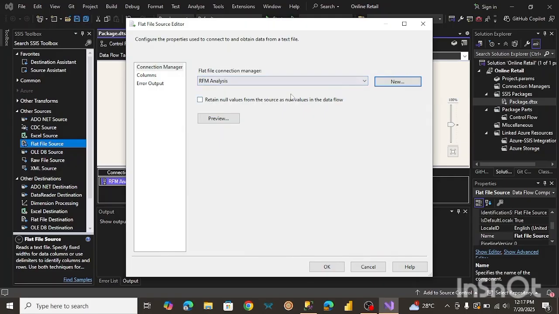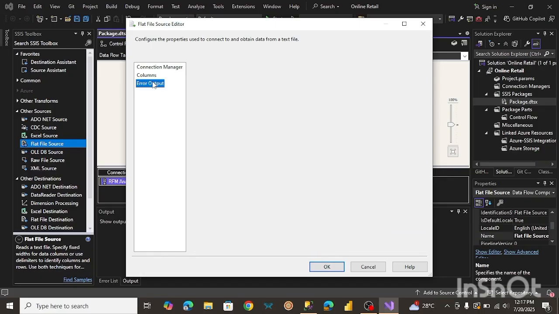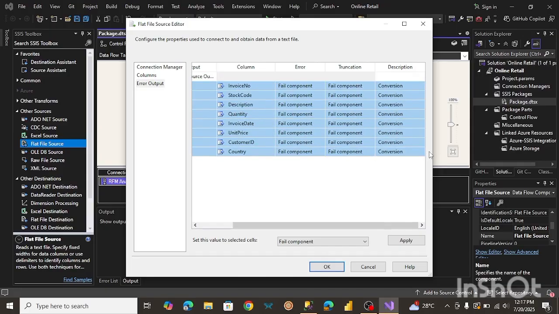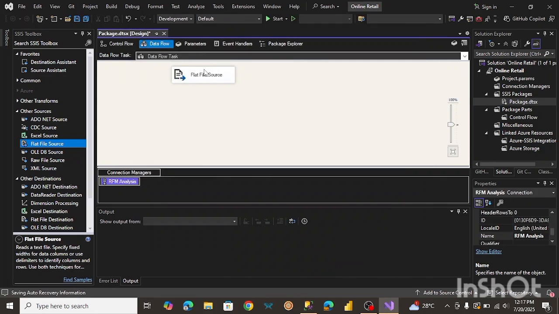And now I guess this is good. Let's click on columns. All right. So error output. What I want to do now is clear all these error outputs. So I'm just going to highlight every one of these, and then I'll click on ignore failure, and I'll click on apply. And now I can click on OK. So as you can see, now we have no errors anymore.